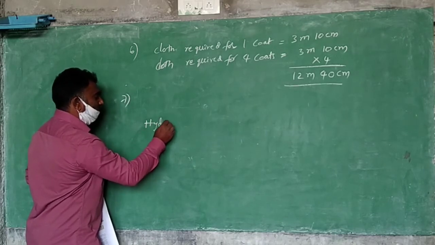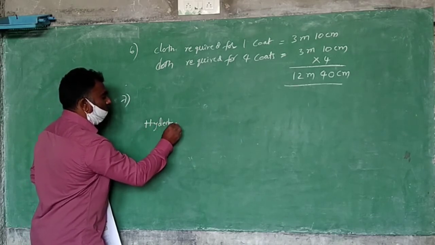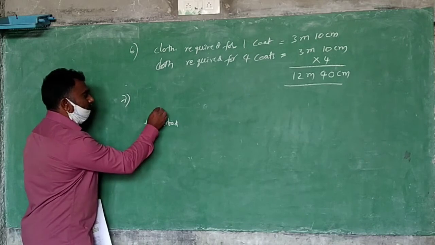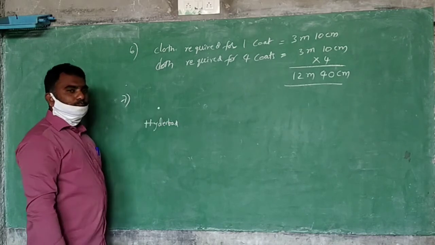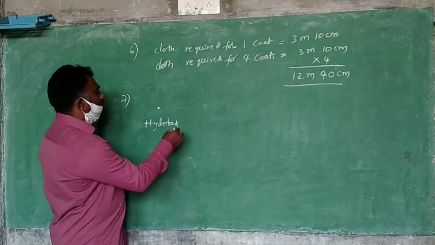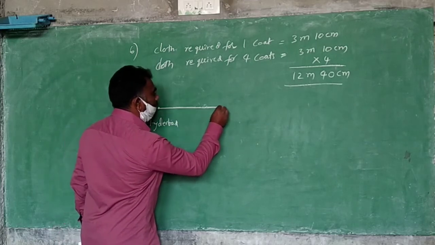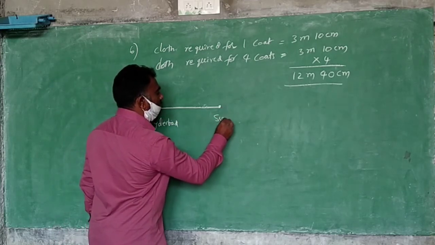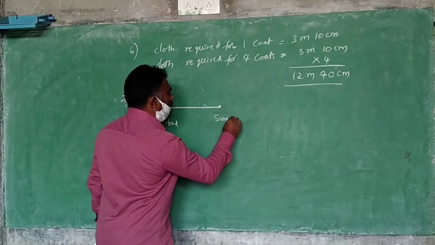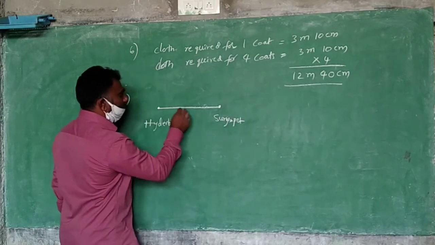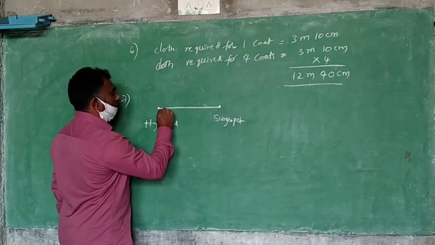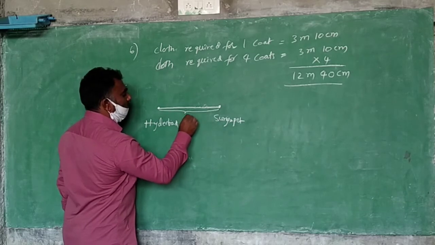No, first which one do we have to take in the map? Suryapet. First we are from Hyderabad. This is the Hyderabad. First what will come? Suryapet will come first. Yes or no? Yes. So what is the distance from Hyderabad to Suryapet? 120 kilometers.